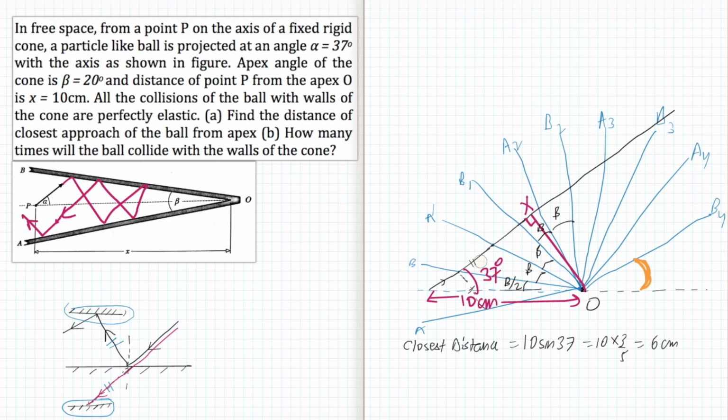It will keep on colliding with these walls unless this line has a slope greater than this line. After this they cannot collide. So our condition is that this angle alpha should not be greater than this angle, which we write as theta. It will collide as long as alpha is less than theta.